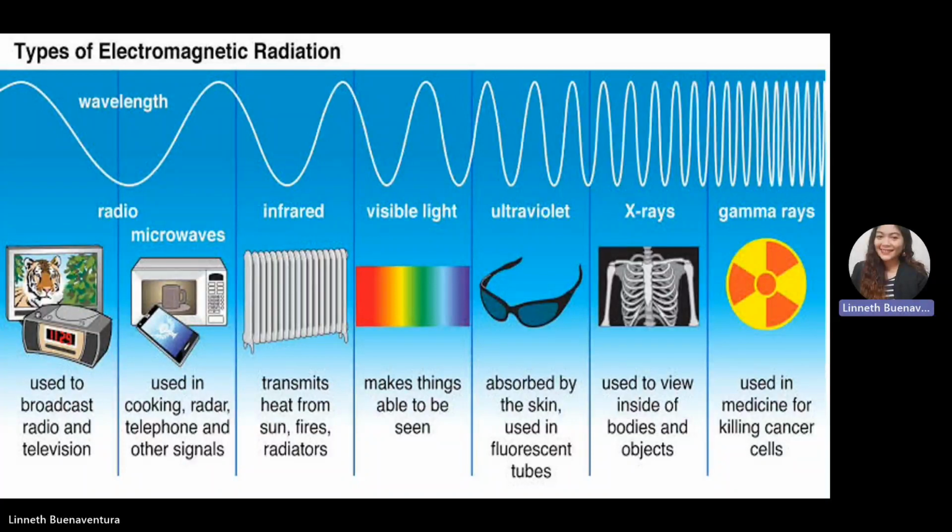And then after that, we have ultraviolet. Ultraviolet can be absorbed by skin, and it is used in fluorescent tubes. Next is the X-ray. So we know X-ray can be used for medical purposes. And then lastly, the one that has the least wavelength is the gamma ray. This gamma ray is used in medicine for killing cancer cells.